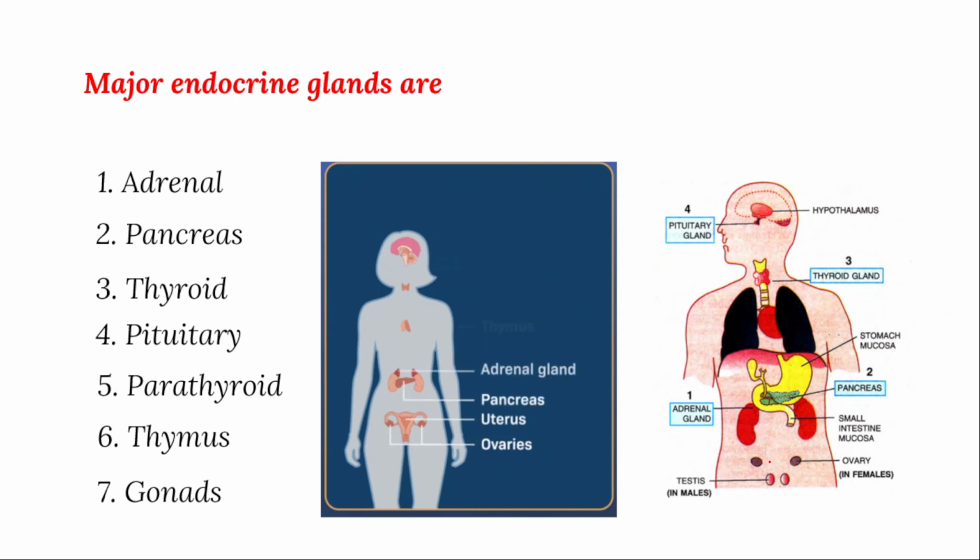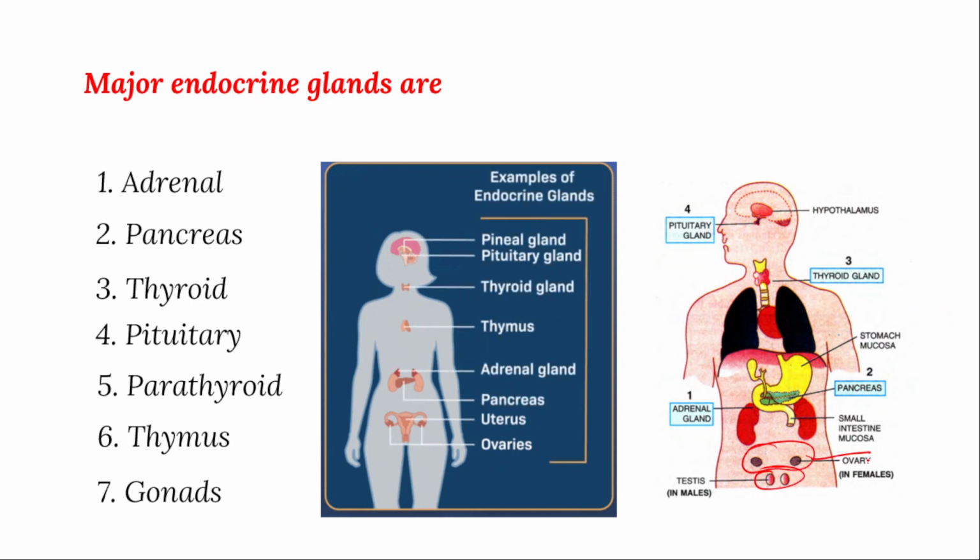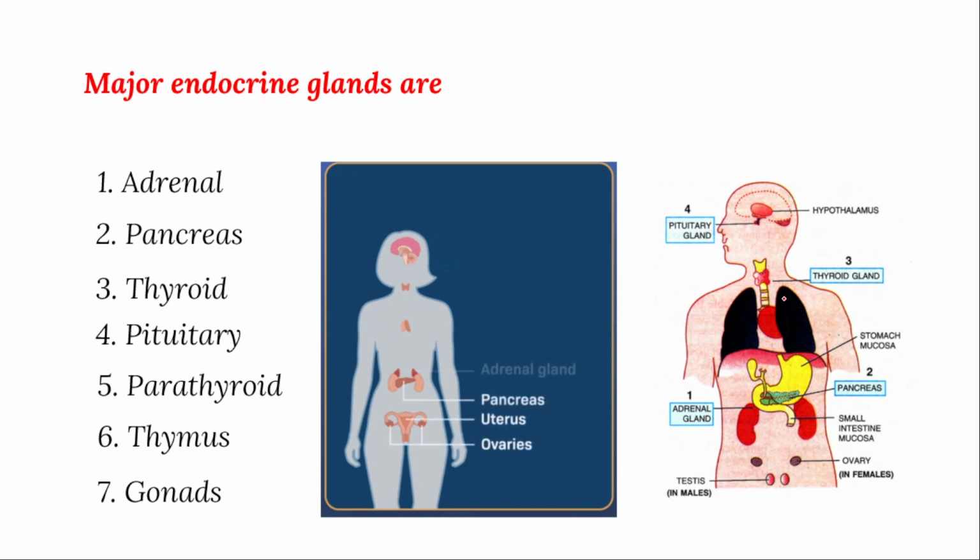And the gonads are there. You can observe that testes and ovaries are there. Ovaries are in females and testes in males. They are also part of the endocrine system.